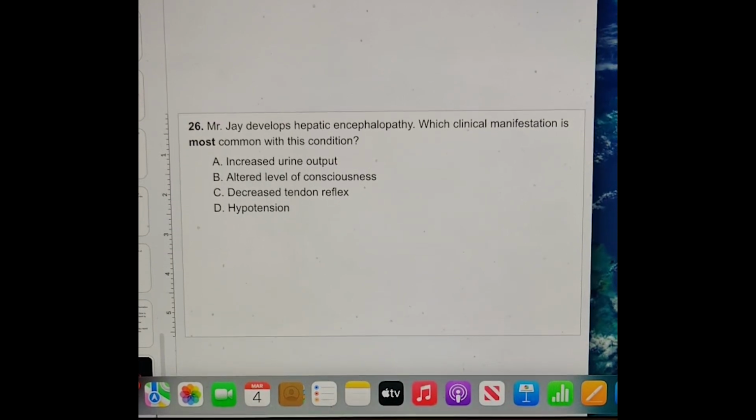All right. So here we go. Question number 26. Mr. J develops hepatic encephalopathy. Which clinical manifestation is most common with this condition? Is it increased urine output, altered mental status, decreased tendon reflex, or is it hypotension? What are we thinking?